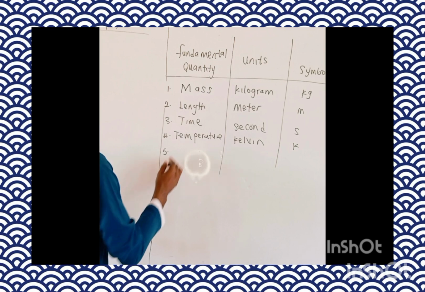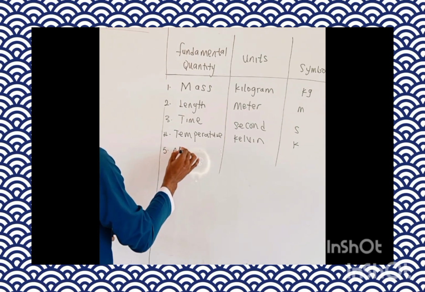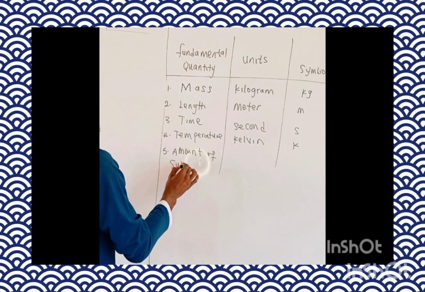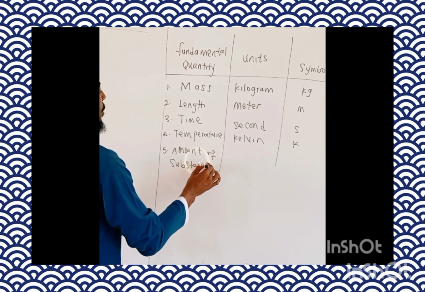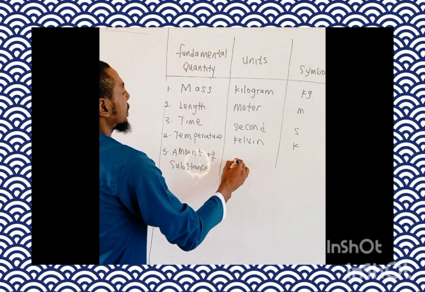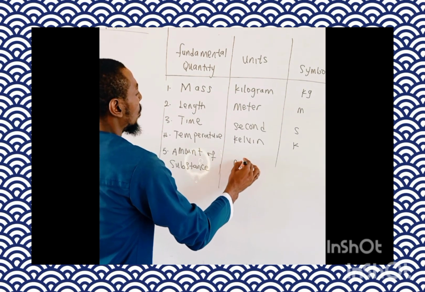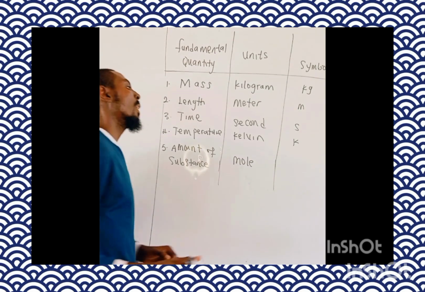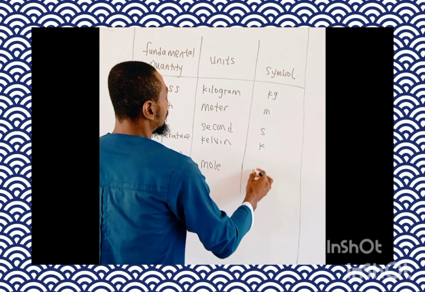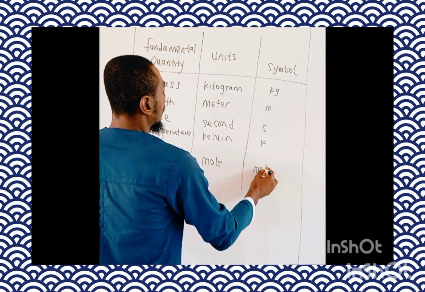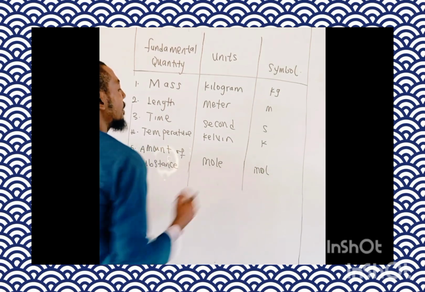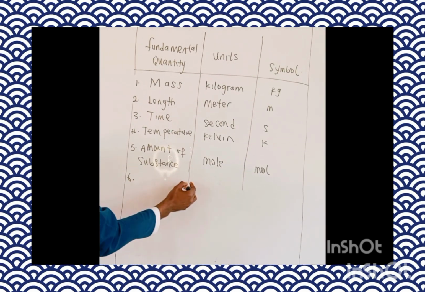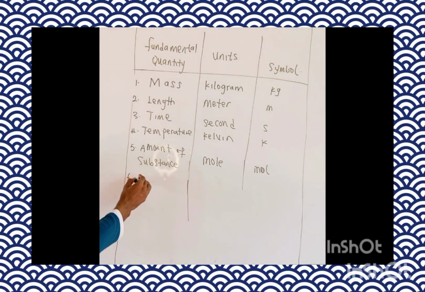Then there is another fundamental quantity, the amount of substance. The unit is the mole, and the symbol is mol, with omission of the letter E. Then number 6, we have the electric current.